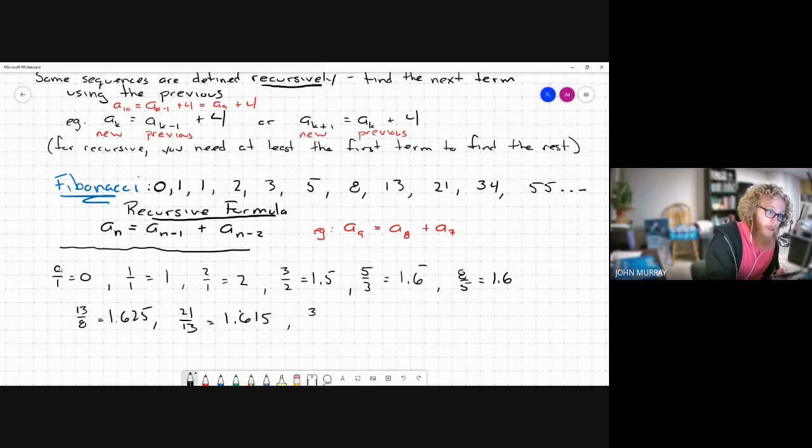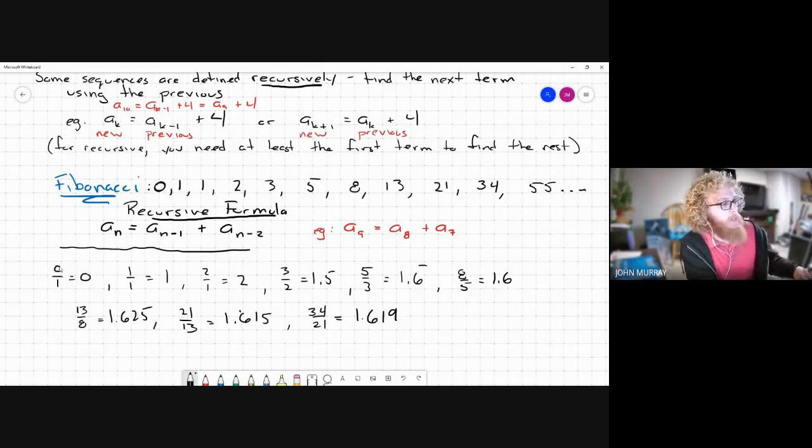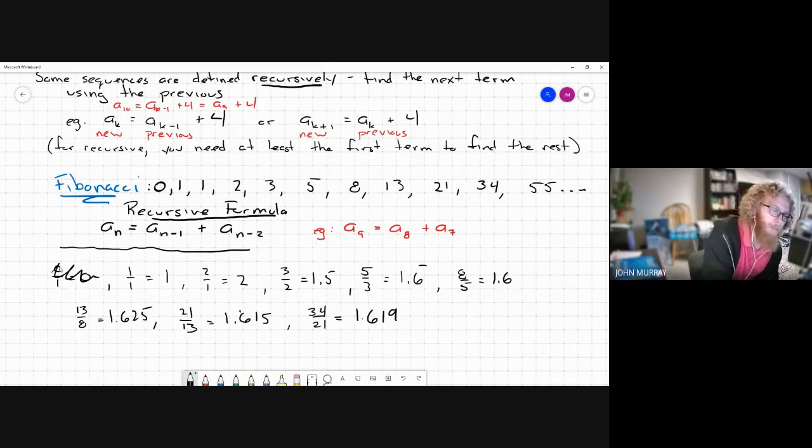And I'll do one more, 34 divided by 21. We can see as we divide these numbers, the resulting ratio kind of hones in on a number.